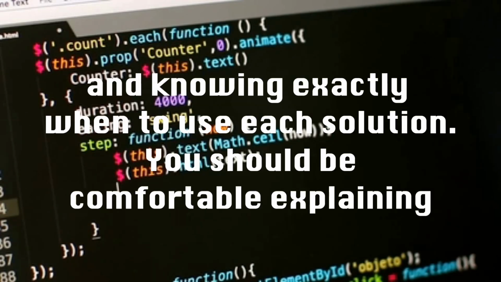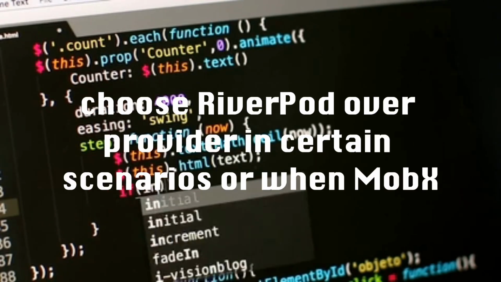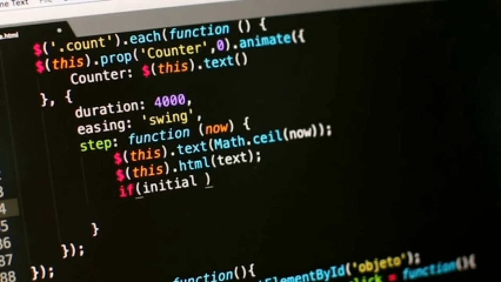You should be comfortable explaining why you might choose Riverpod over Provider in certain scenarios, or when MobX might be more appropriate than BLoC.